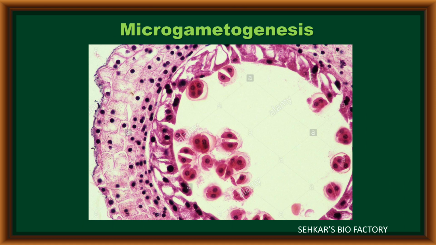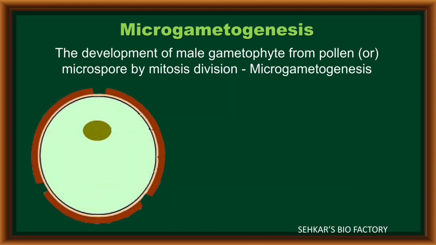Still, the pollen grains are present inside the microsporangium. While inside the microsporangium, every pollen grain undergoes further development, called microgametogenesis.